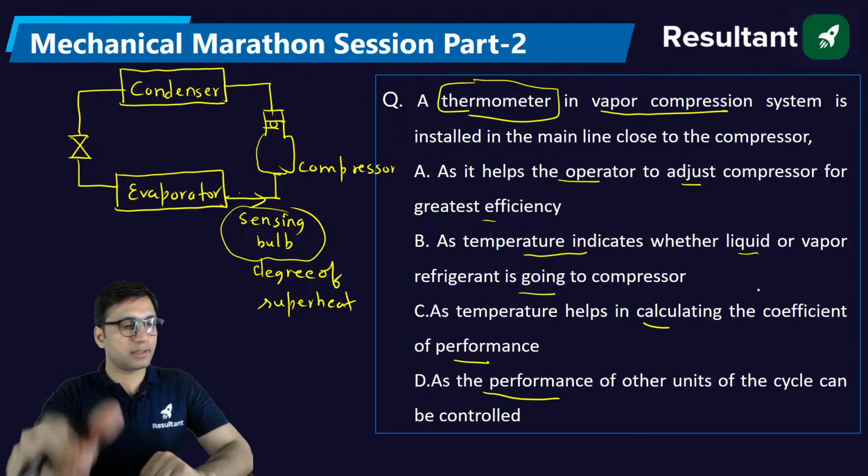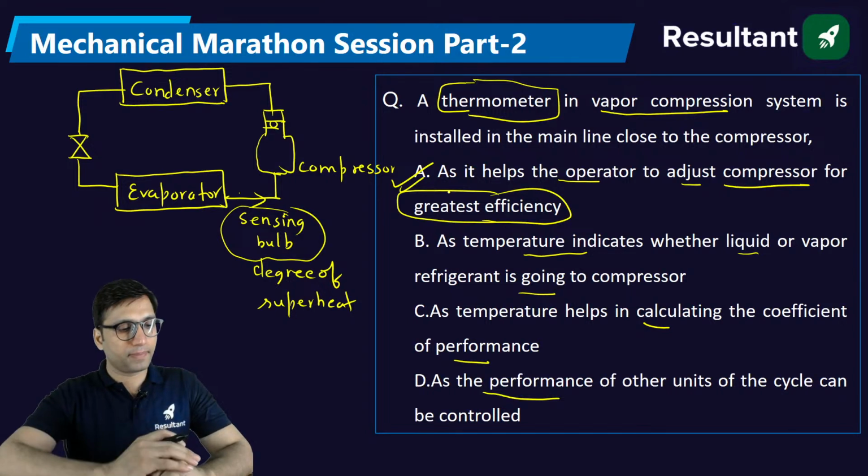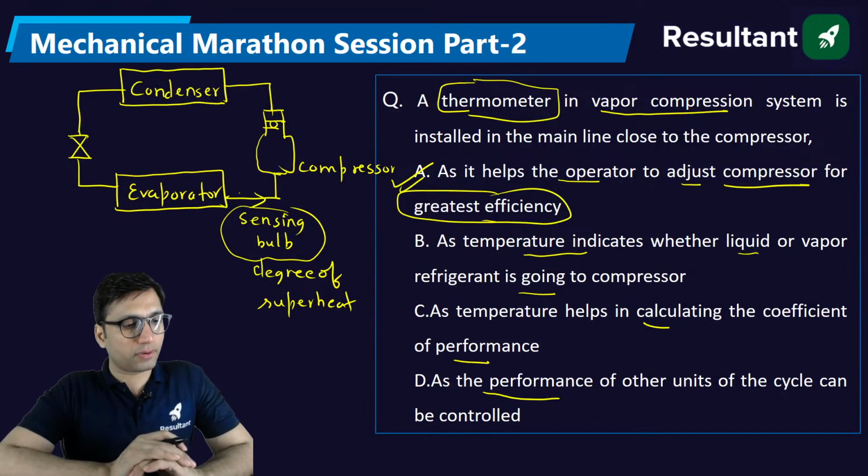It basically helps the operator to adjust the compressor for greatest efficiency. So the right answer is option A for this question.